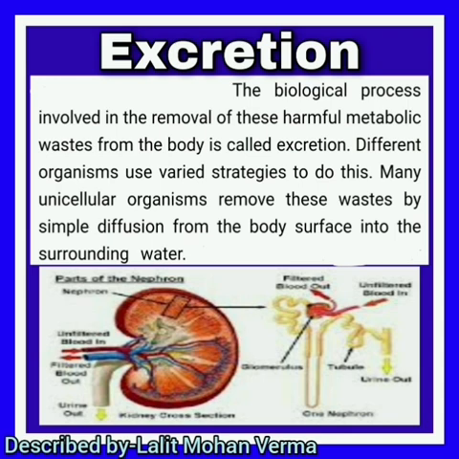Many unicellular organisms remove these wastes by simple diffusion from the body surface into the surrounding water. But complex, well-developed organisms like humans have a well-developed excretory system.